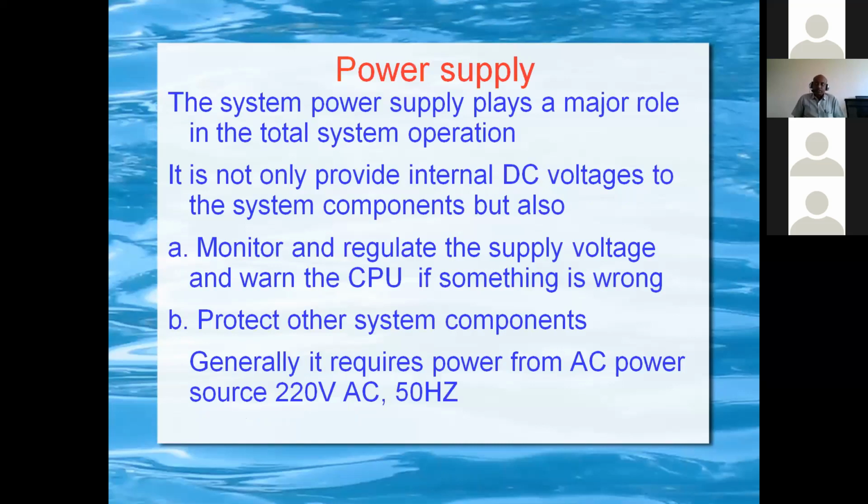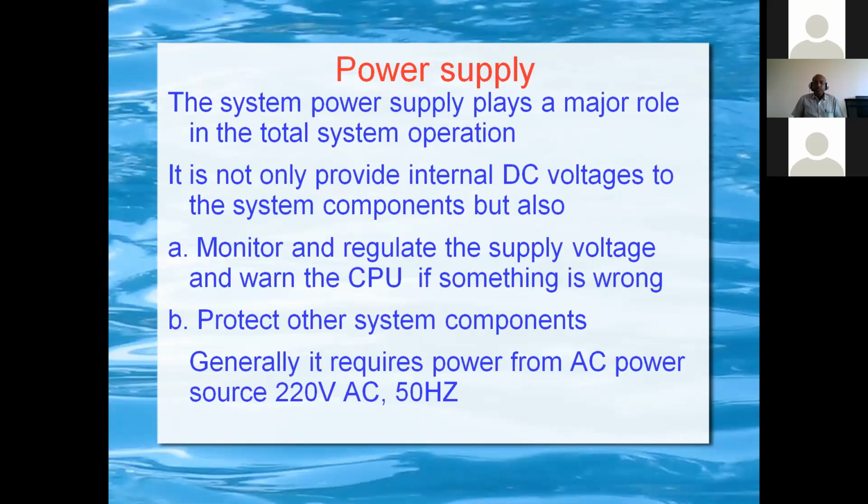Power supply. For any system to work, we are well aware that the power supply is needed, which plays a very important role. As far as PLC is concerned, the power supply is for the total system operations.